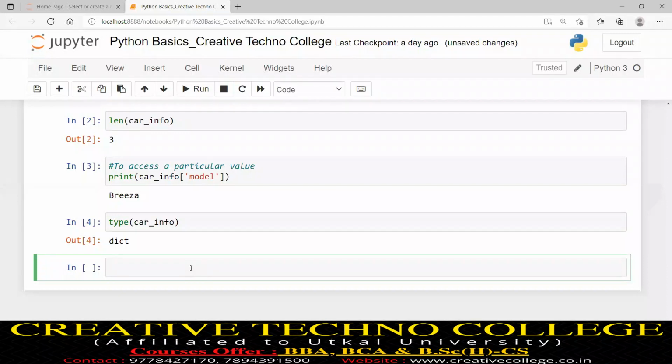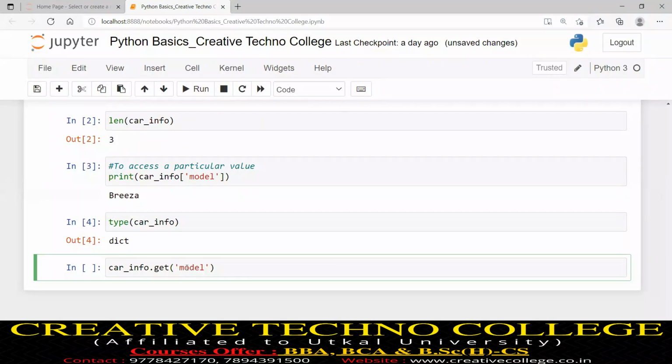So then we will go to the next point. Currently, we got the value by going through the key. There is also a built-in function, the get function. By invoking the get function, car_info.get, we can also get the value.